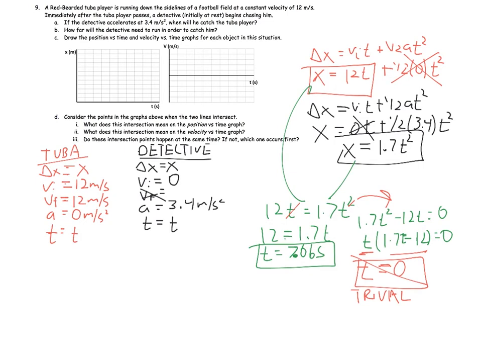All right, moving on to part B. Here is our answer for part A. We're now looking for the distance traveled, so we can use either one of our equations, the 12t or the 1.7t squared. I'll just use our 12t. And we're simply going to plug in that time that we just got from part A, and we find that that distance ends up being 84.7 meters.